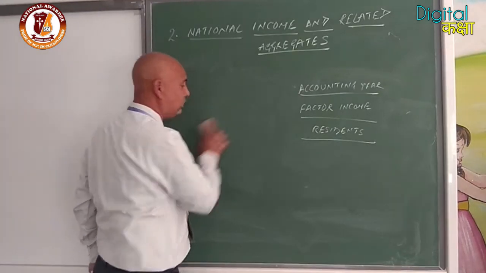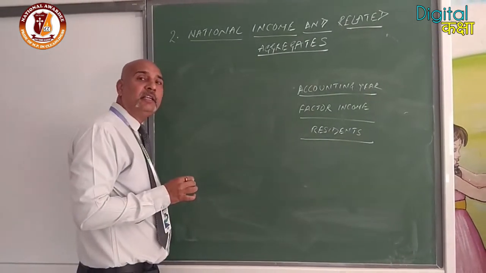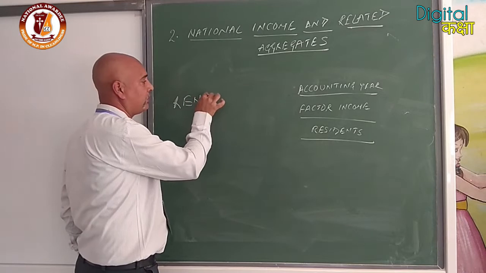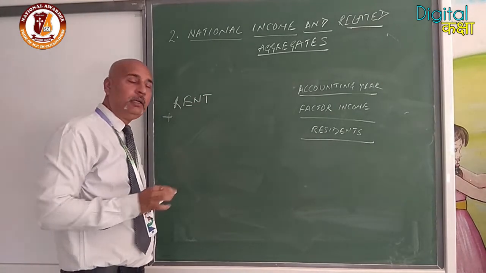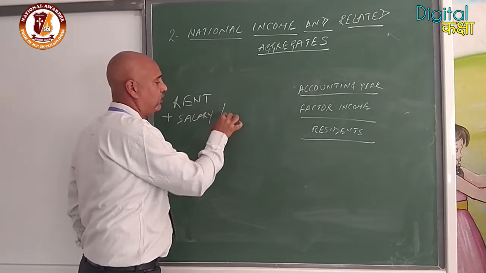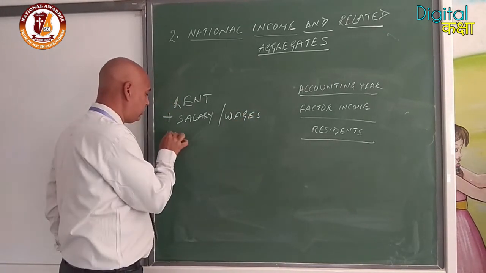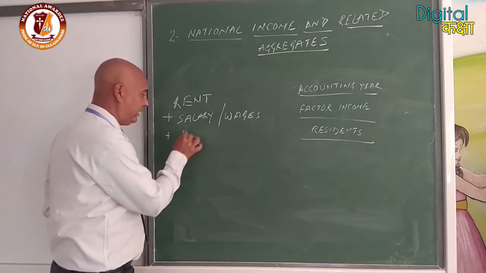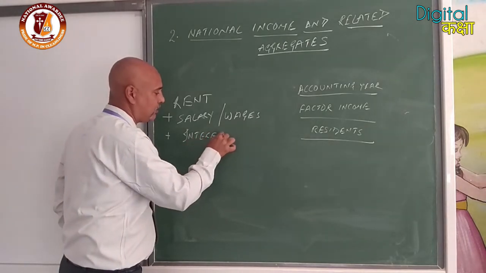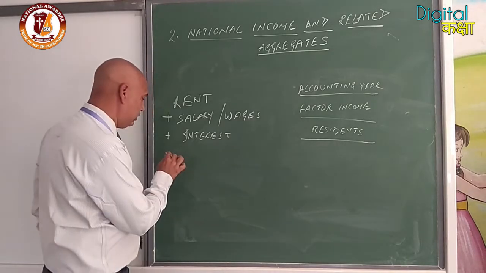We have discussed factor income. What is factor income? Land gets reward, rent, plus labor gets reward, salary or wages, plus capital gets interest, and the final one is profit earned by an entrepreneur.